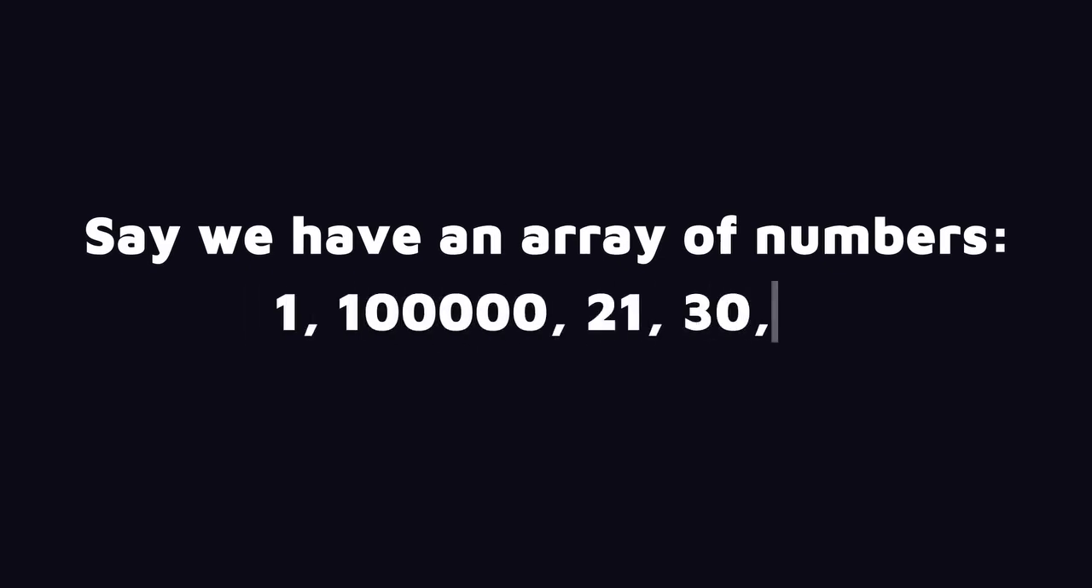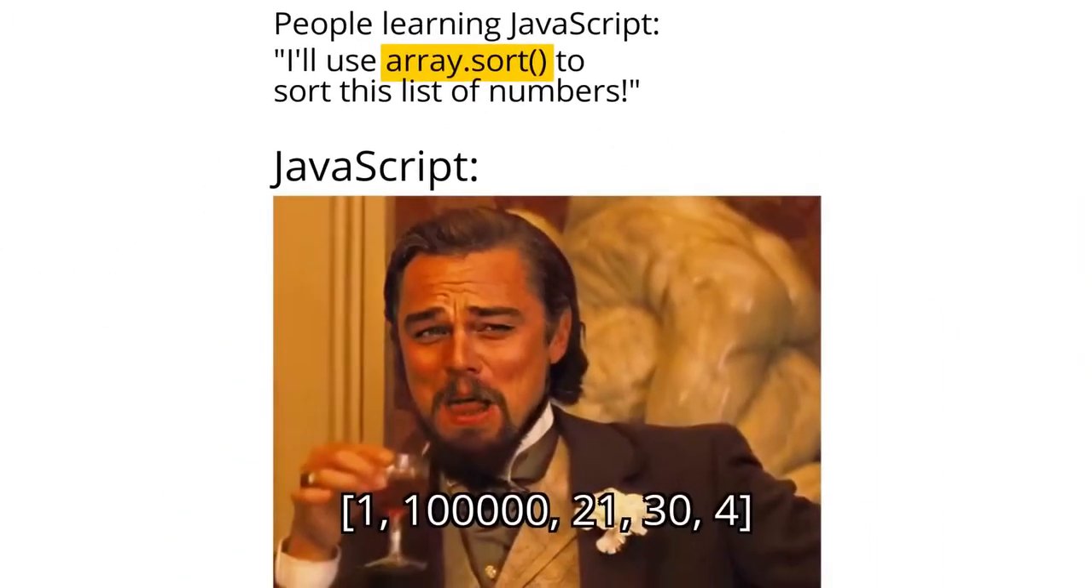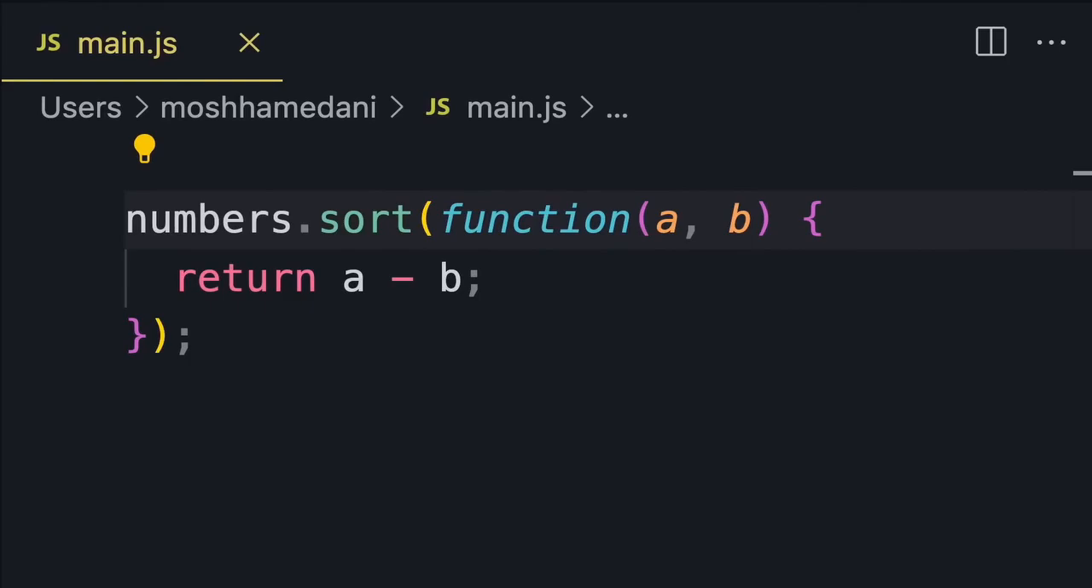Here's another funny one. Let's say we have an array of numbers like 1, 100,000, 21, 30, and 4. If we use array.sort to sort this array, we get the same result. Why? Because by default, the sort method sorts elements as if they were strings. To have JavaScript sort numbers correctly, we need to provide a compare function to the sort method.